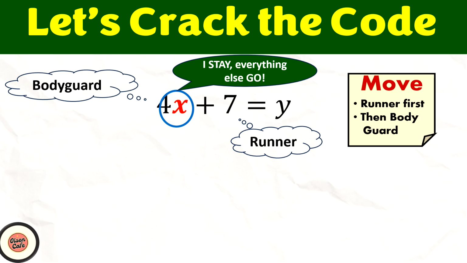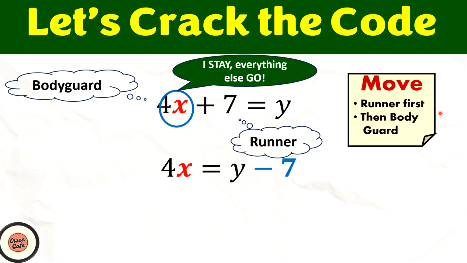To go simply means I will have to apply the reverse operation. Over here, what we see is plus 7, which means if I'm going to move this to the other side of the equation, reversing the operation means from plus 7, it has to become minus 7. So this will give us 4x equals y minus 7.